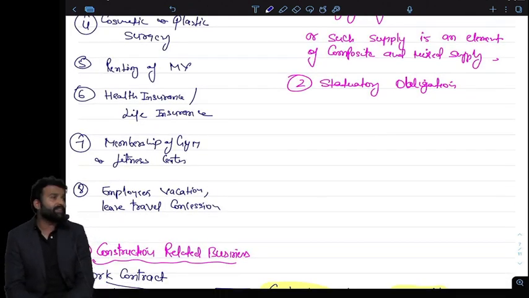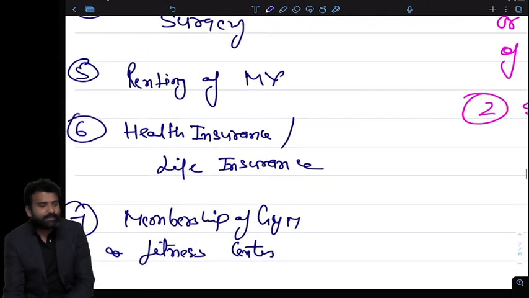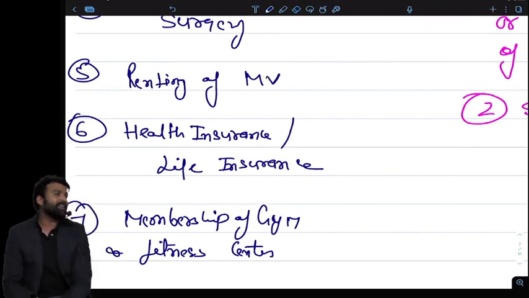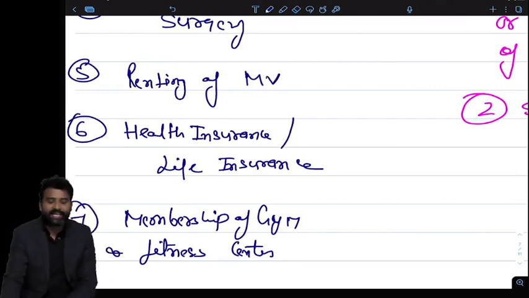Okay, renting of motor vehicle. Renting of motor vehicle for the employees. For transportation of employees, you are hiring a car. So they are not allowing you a credit on buying a motor vehicle. How can they allow a credit on renting a motor vehicle? So they are not allowing a credit on renting of motor vehicle as well.